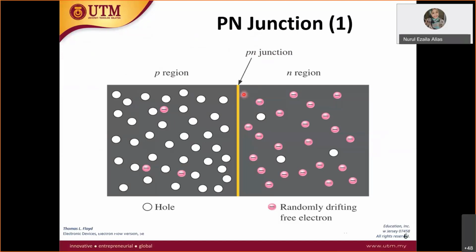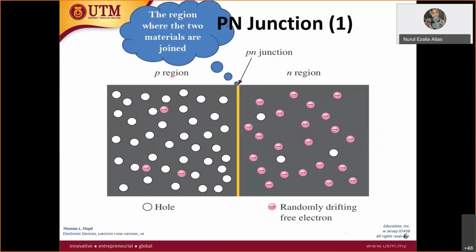This junction varies. The junction can overlap so that electrons can pass through to the N region, and the gap is very, very small. Or the junction can be very wide, and electrons cannot pass through, and therefore there is no current flow. So the region where the two materials join, we call a PN junction.